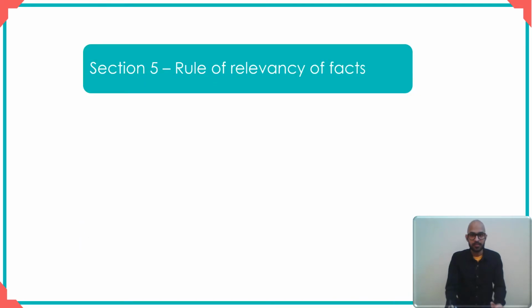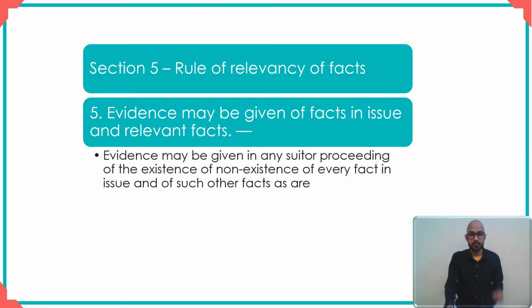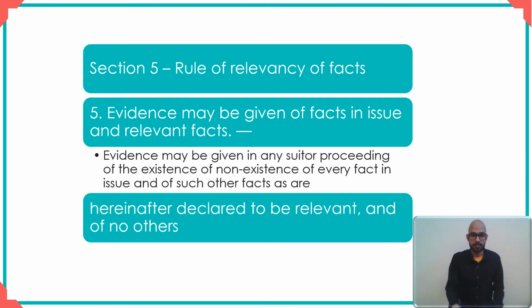We will have a look at section 5 before we go into section 6. Now, section 5 gives you the fundamental principle regarding the relevancy of facts, right? What it tells you is that evidence can be given only for some kinds of facts, right? And those facts are facts in issue and such other facts that are declared to be relevant. So section 5 gives you this very important rule relating to relevancy of facts, which is that evidence can be given only for facts in issue and for relevant facts.